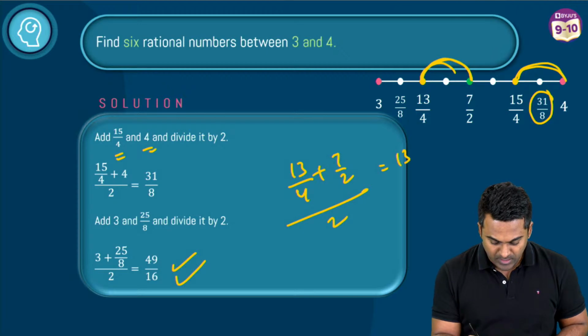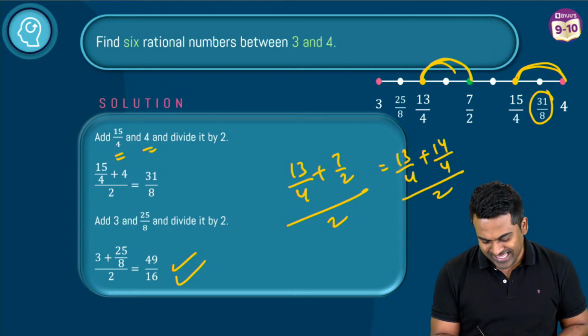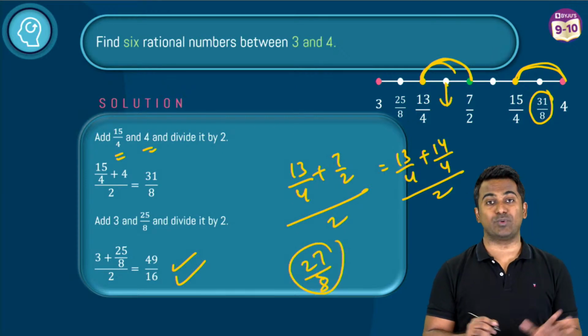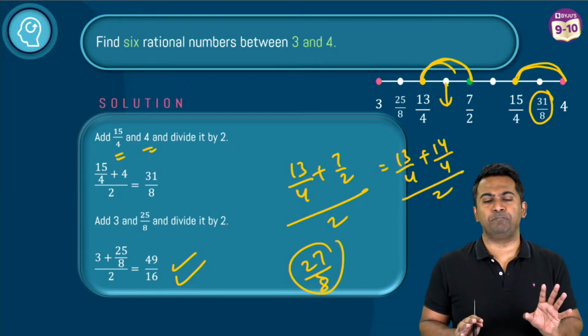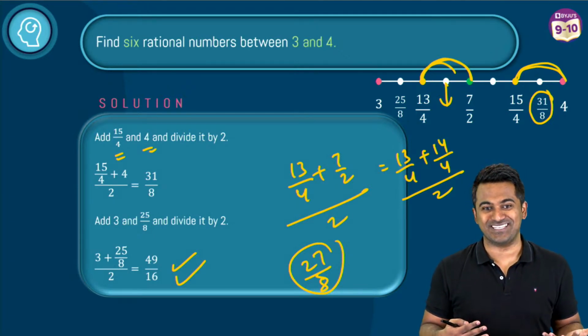So this is going to be 13 by 4 plus 14 by 4 divided by 2, and that would be 27 divided by 8. So this number right here would be 27 divided by 8. You're free to choose your own. It's just that you've got to know the process of doing these things.